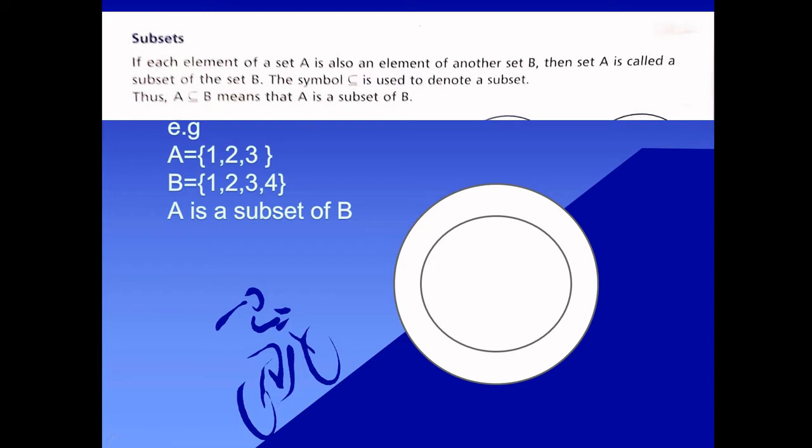For example, A contains elements 1, 2, 3. Each element of A is also contained in set B. Set B also contains these elements 1, 2, 3. Therefore, A is a subset of set B.